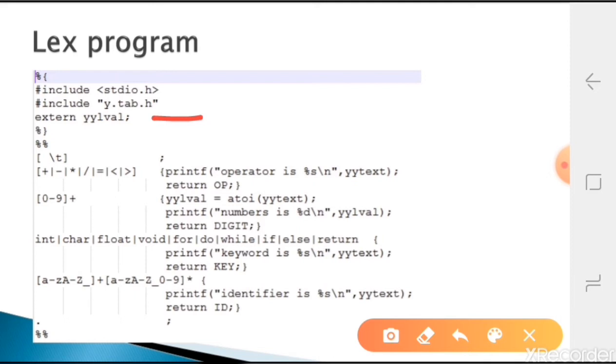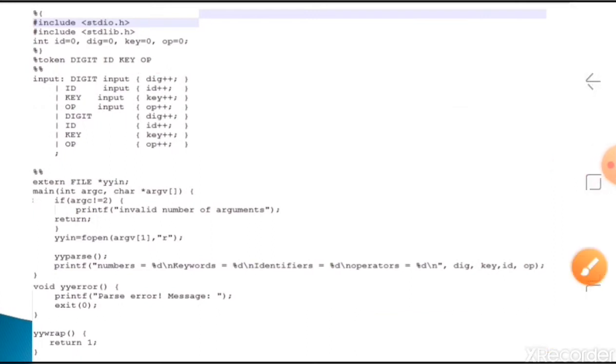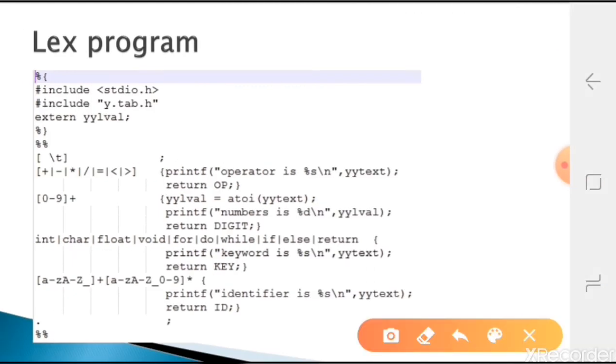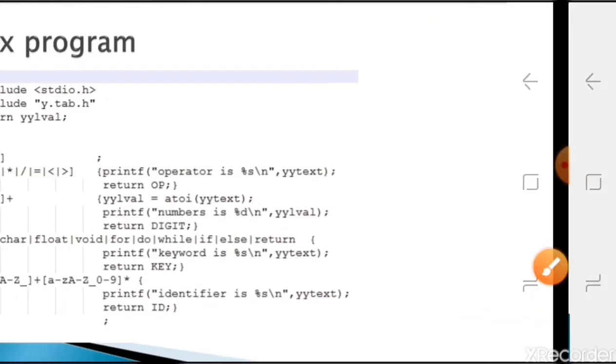Here our intention was to identify these four tokens: digit, identifier, keyword and operator. How will we write the regular expression to identify operators? We listed these; you can add more or reduce. That is plus, minus, multiplication, division, equal to, less than, and greater than symbols. We list all of these as operators, and we return the token OP, which we declared here.